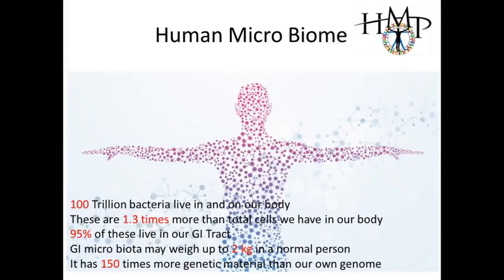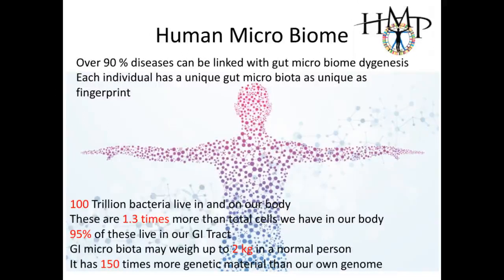These bacteria are about 1.3 times more than the total cells we have in our body. 95% of these live in our GI tract. GI microbiota can weigh up to 2 kg in a normal person. That means if you are weighing 60 kgs, your original weight is 58 only, because 2 kg is the microbiota which you are carrying. And it has 150 times more genetic material than our genome.